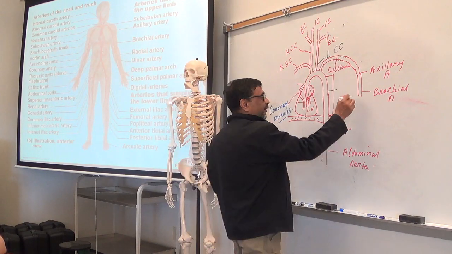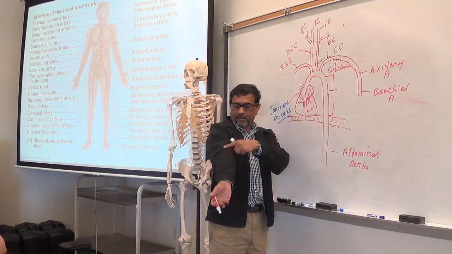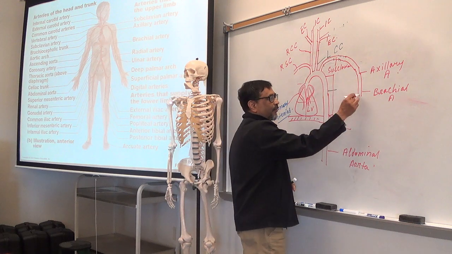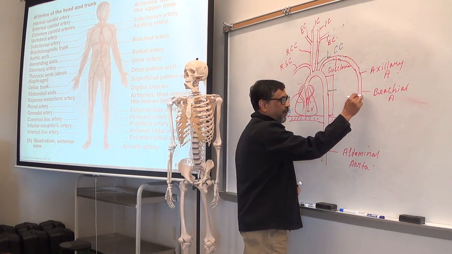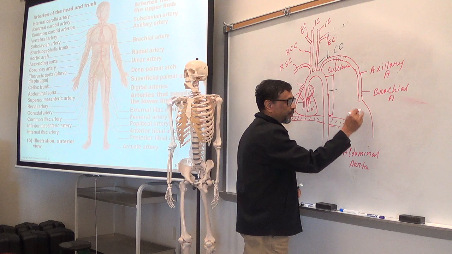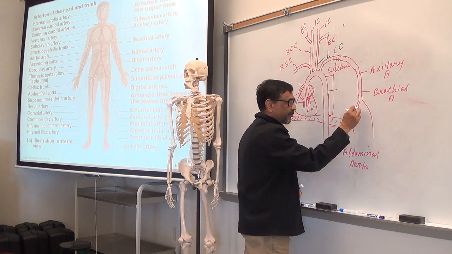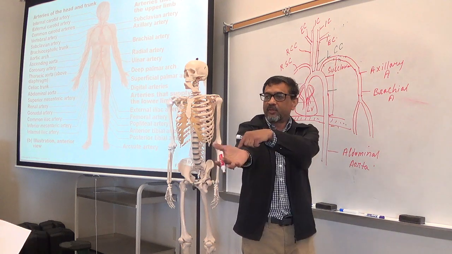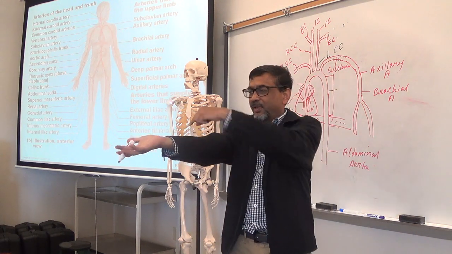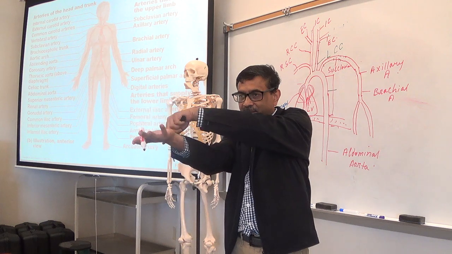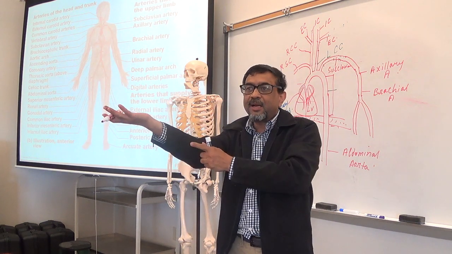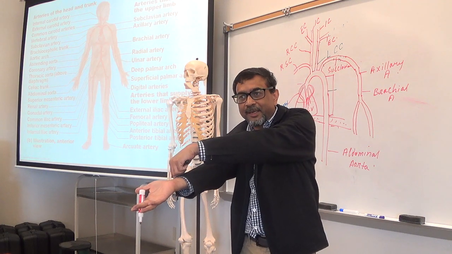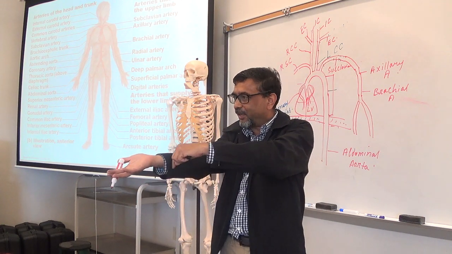Take the pressure in the brachial artery. Now, when the brachial artery leaves the arm and enters into the forearm, it divides into two branches. How many? Two. How many bones you have here? Two. This is the radial, thumb side, right? And this is the ulnar. So radial artery along the radius, ulnar artery along the ulna.